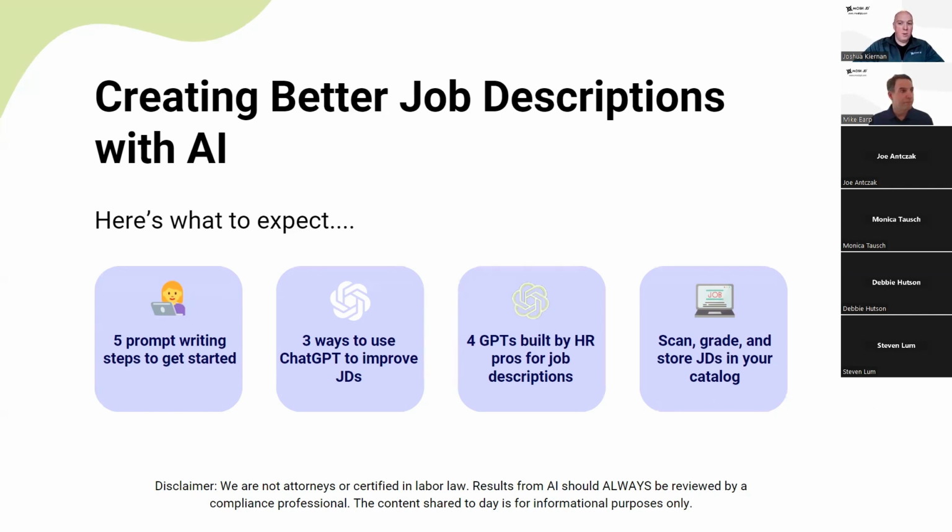Quick reference note, we do understand that there are different types of job descriptions, for internal purposes, and for external posting to job boards. We're going to talk about the job description in this webinar in a general sense. And a quick disclaimer as well: Mike and I are not labor attorneys, so this is only for informational purposes. You always want to review the results from ChatGPT to make sure that they're compliant before using.